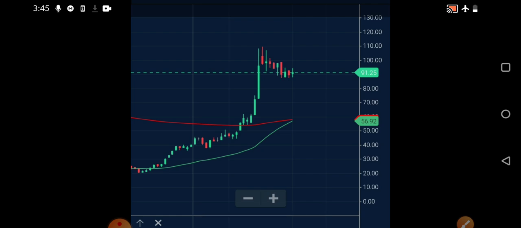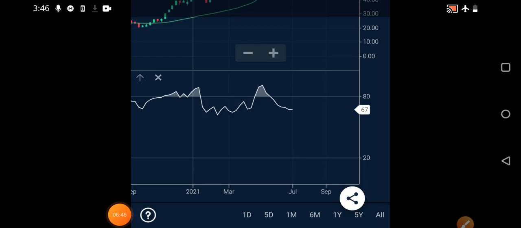Support wise, 90 is clearly visible in the weekly chart. Resistance wise, it may cross the all-time high, that is 110 rupees, if the breakout happens, that is when the 50-day moving average crosses the 200-day. So this thing you need to observe. Do keep this stock in your watch list, so you also learn the technicals and how the breakout patterns actually work. In the weekly chart, the money flow index is near 67. It has settled a little bit and has completely come down from the overbought region. So definitely the money flow index is also in a very favorable region.